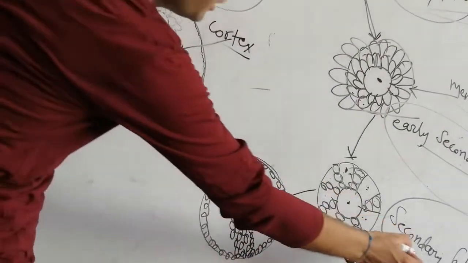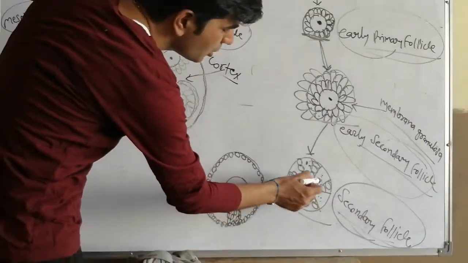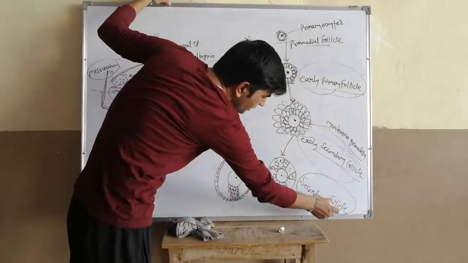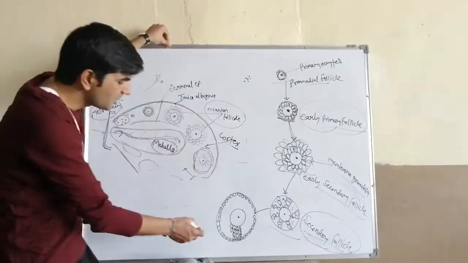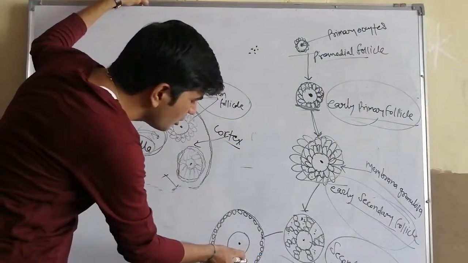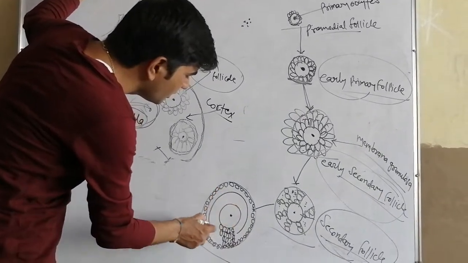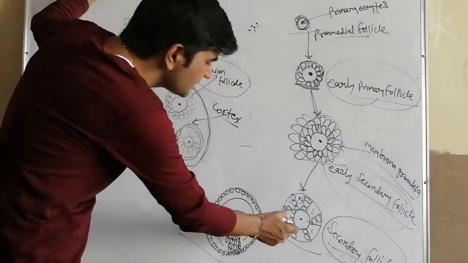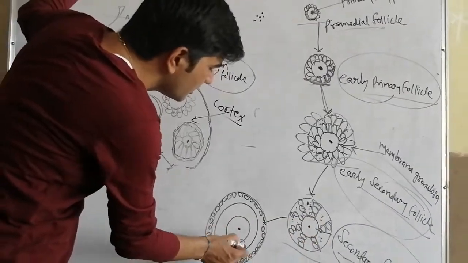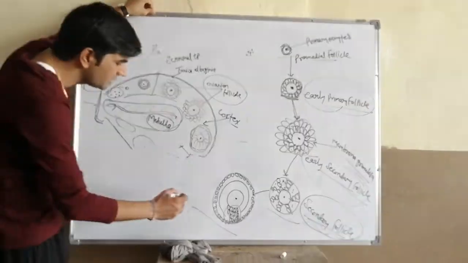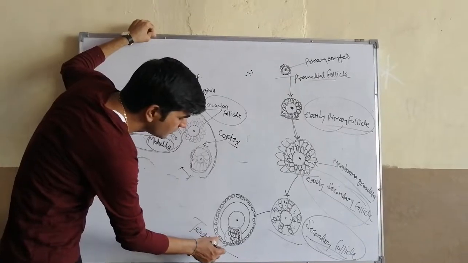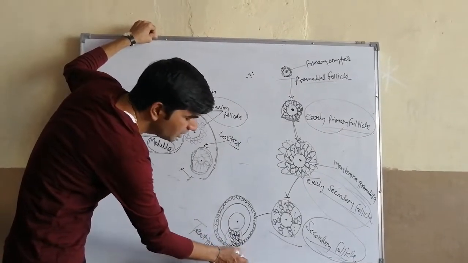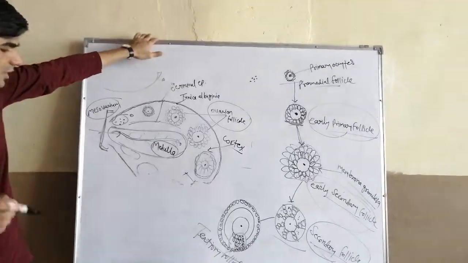That means in the secondary follicle stage, small spaces are present. In the tertiary follicular stage, these small spaces are converted into a large space, and all cells are united in a particular direction. Now this stage is known as the tertiary follicle.